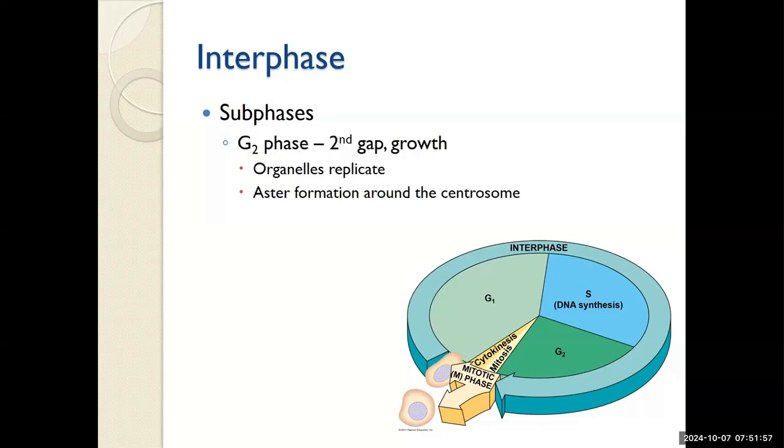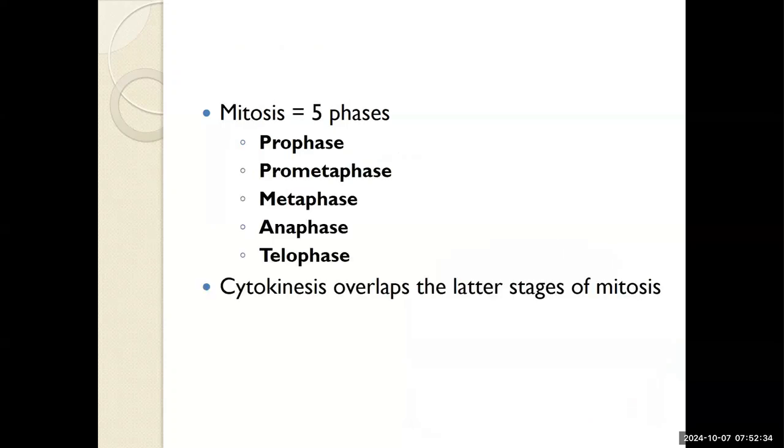Then we enter the second gap phase. It is a secondary growth phase. During this time, all the organelles become larger. They're being replicated. So when the cell divides, all the base organelles are also split between the 2 cells. The asters will start to form around the centrosome, getting ready to replace the nucleus when division begins to occur. During this time, the cell will continue to carry out normal functions. It just also is preparing for division. Then we can enter mitosis.